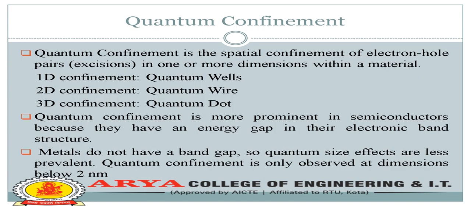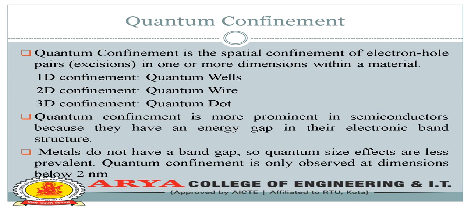Next, quantum confinement. Quantum confinement is the spatial confinement of electron-hole pairs in one or more dimensions within a material. 1D confinement is known as quantum wells. 2-dimensional confinement is known as quantum wire. 3-dimensional confinement is known as quantum dots. So quantum confinement basically defines the dimensional structures present within the materials.